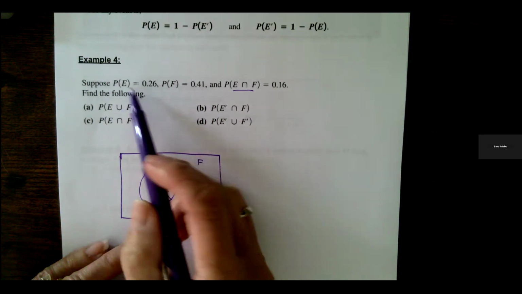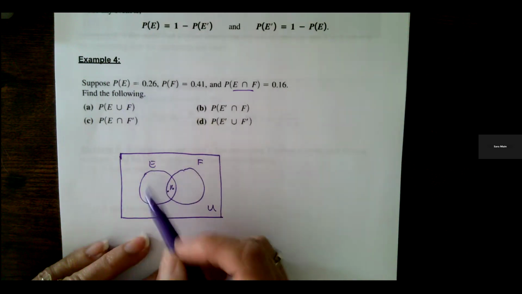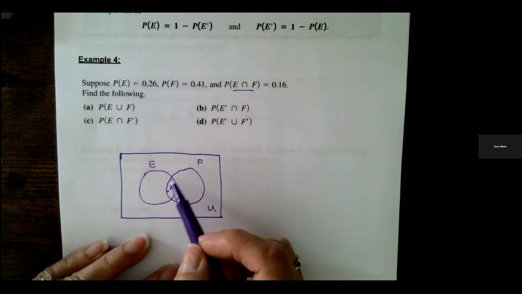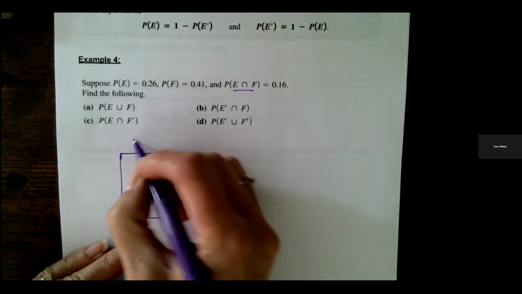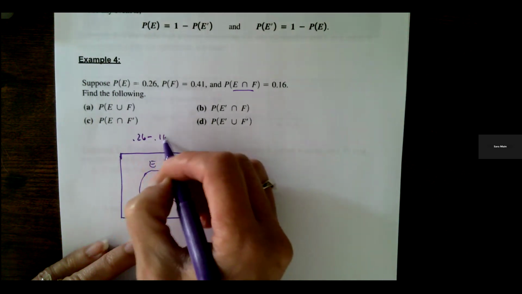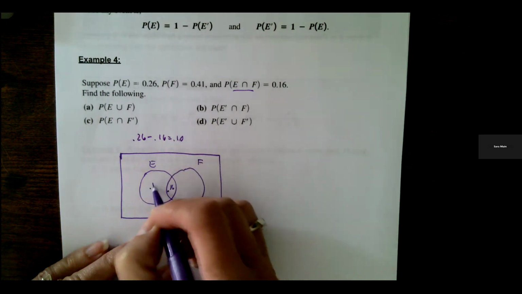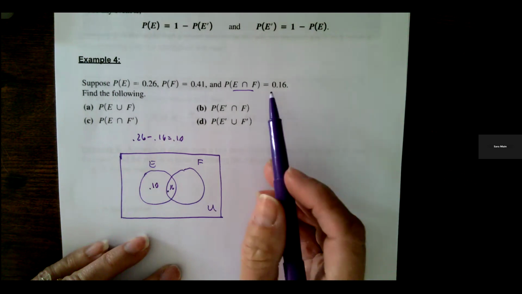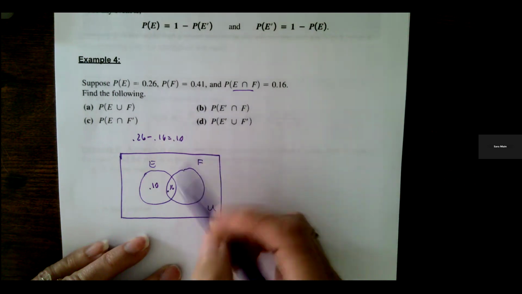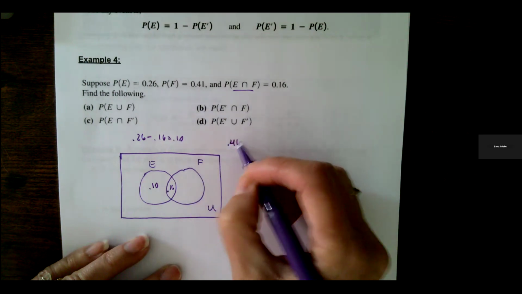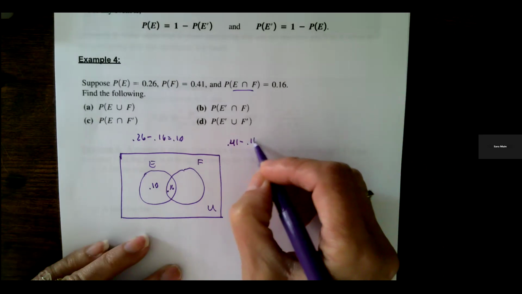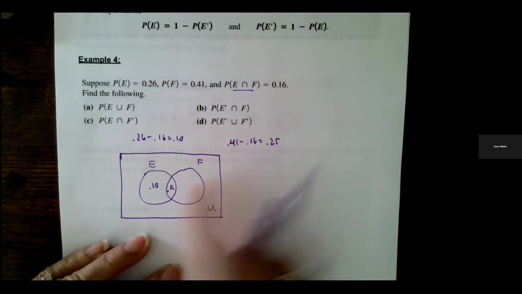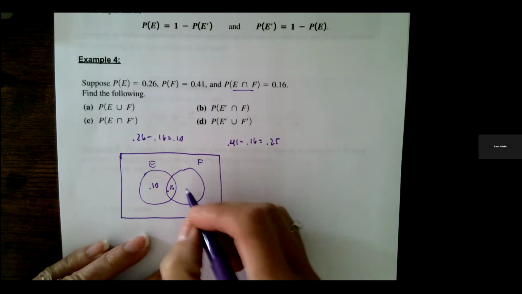And so if E is 0.26, all of it, and 0.16 is in this intersection part, that means that 0.26 minus 0.16 is 0.10. So that is right here. And then if F itself is 0.41 and the intersection is 0.16, that means that everything else here in F is 0.25.